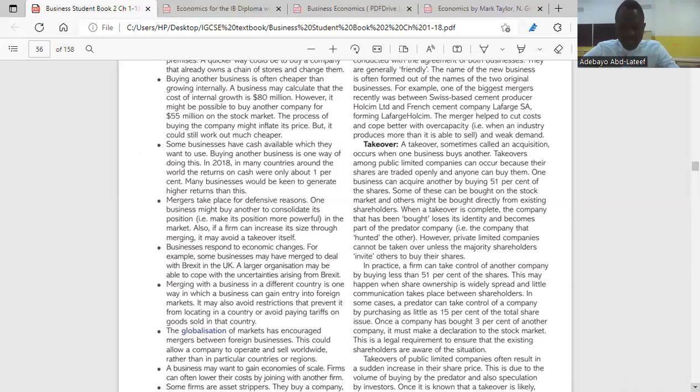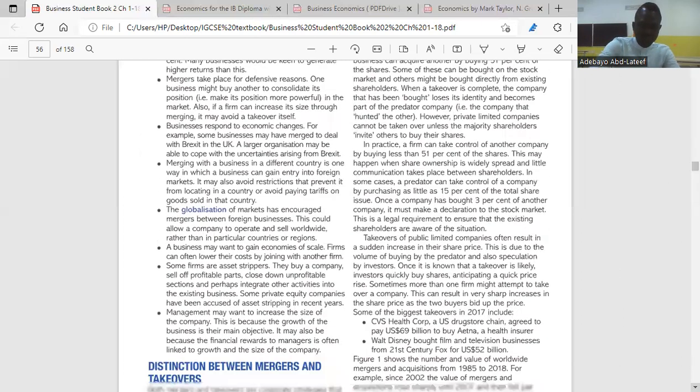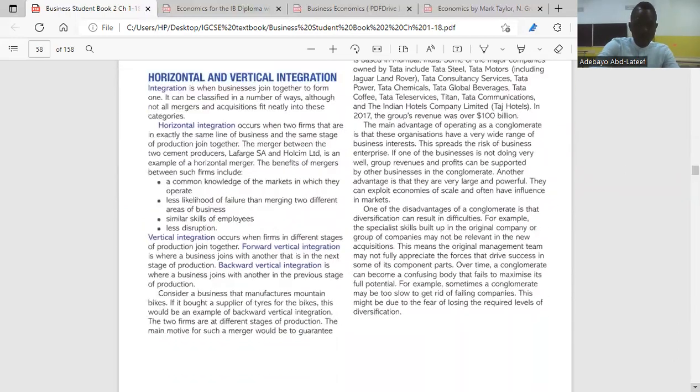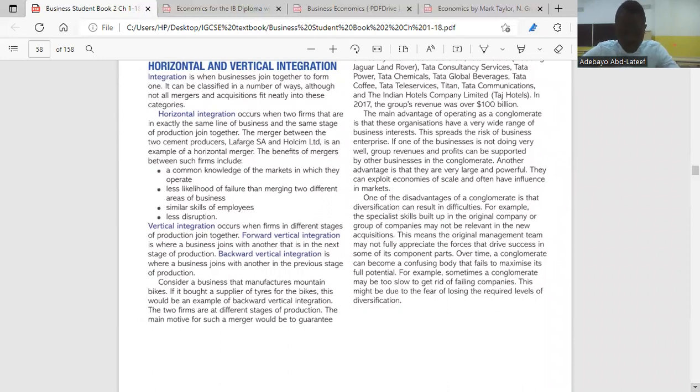So here I wrote, horizontal integration. This occurs when 2 firms that are exactly in the same line of business and the same stage of production join together. So, for example, we're talking about a cement company or a cement factory joining with another cement factory. So they are in the same level of production. So this is what we meant by horizontal integration. Then we go to vertical. But before we go to vertical integration, what are the benefits of horizontal integration?